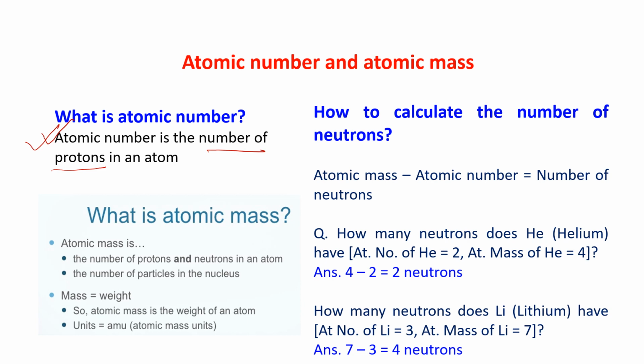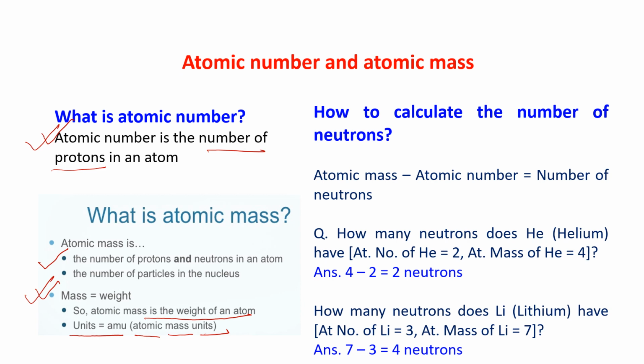What is atomic mass? Atomic mass is the number of protons and neutrons in an atom, the number of particles in the nucleus. That you can also say, because inside the nucleus only the neutrons and protons are present. So the number of protons plus the number of neutrons is known as atomic mass or mass number. And mass is equal to weight. So atomic mass is the weight of an atom, whose unit is given as AMU. AMU means atomic mass unit.